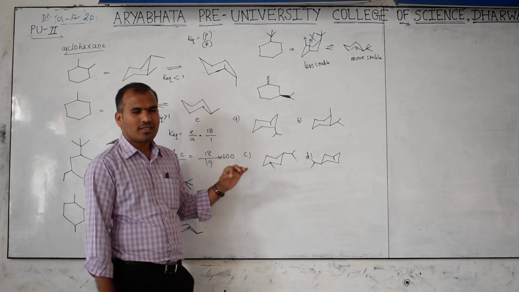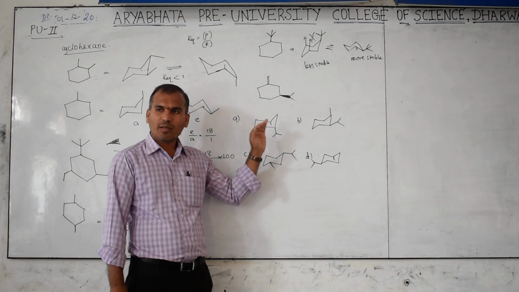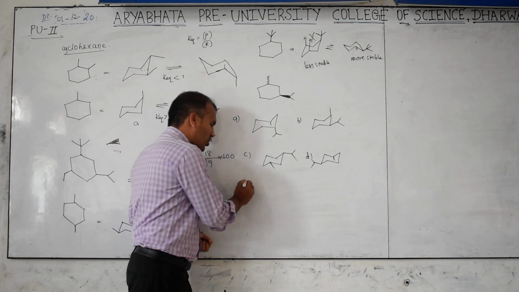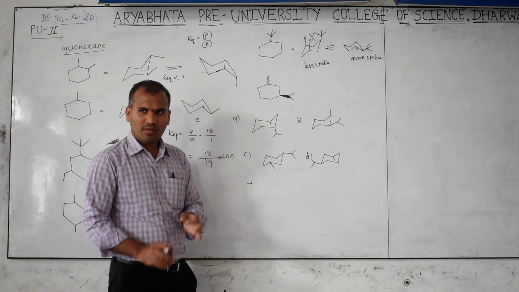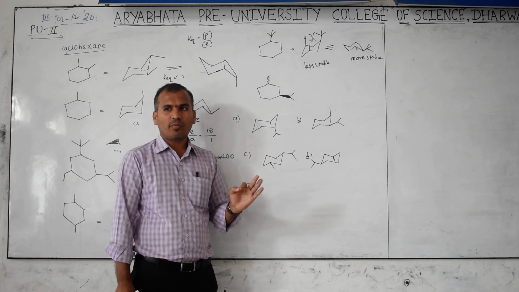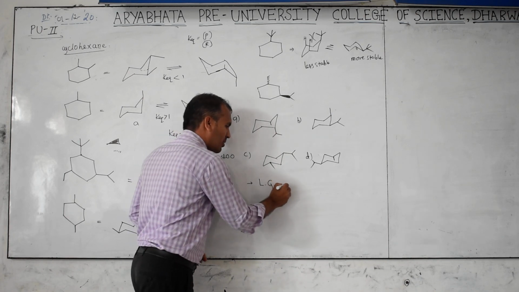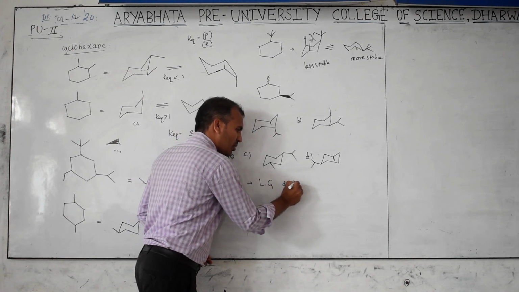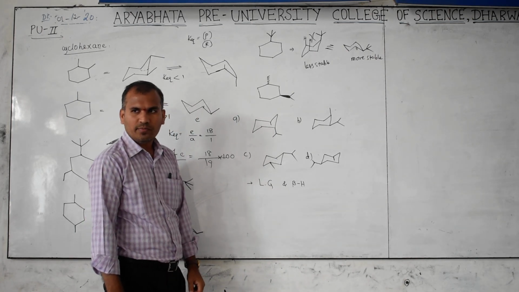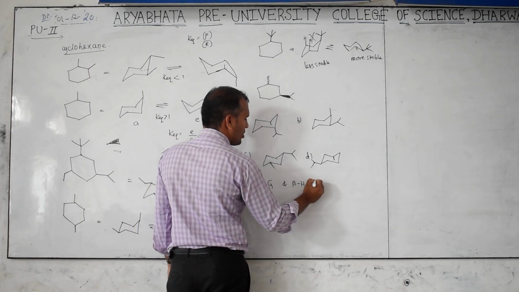So this is about cyclohexane, all types I covered here. And this type of question will come in E2 elimination. In E2 elimination, note down one point. I will not discuss E2 elimination, but note down one point. If it comes that way, you can answer. Leaving group should be present, otherwise LG, leaving group, and beta hydrogen. Leaving group and beta hydrogen should be opposite, it means anti.